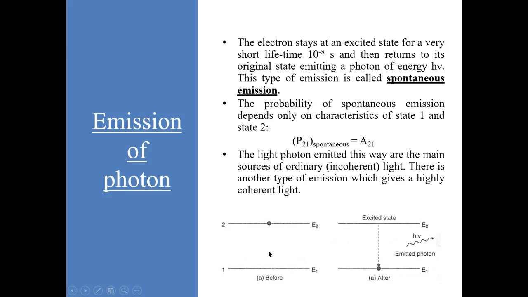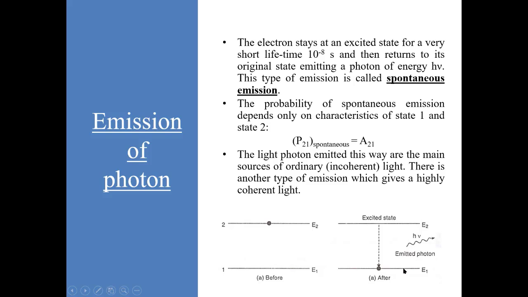Once a photon is absorbed and electron has reached its excited state, it cannot be there for a long time. So after a very short lifetime of 10 to the power minus 8 seconds, it returns to its original state. And this energy difference which was absorbed by it previously is emitted by it. This emission is known as spontaneous emission. And for this to happen, there is no need of external stimulus.